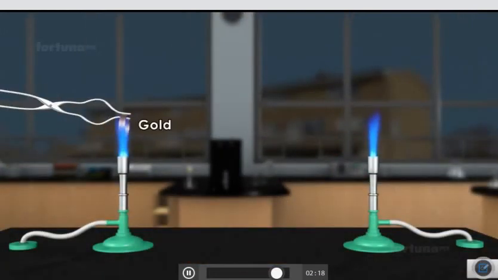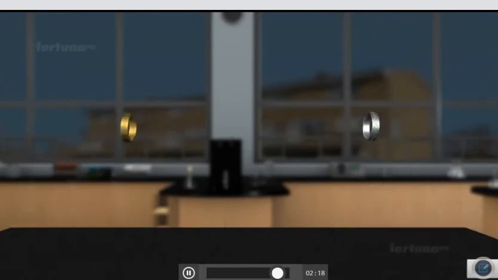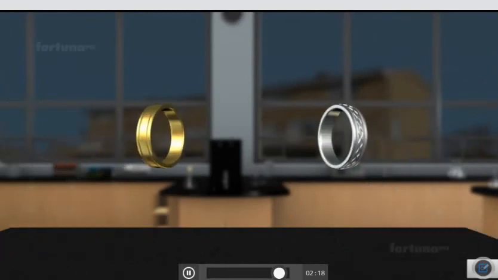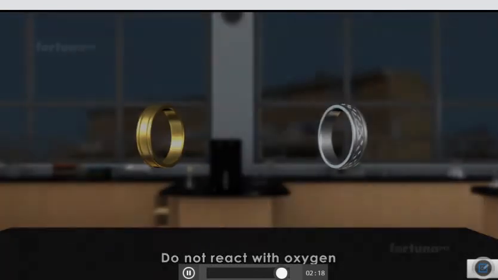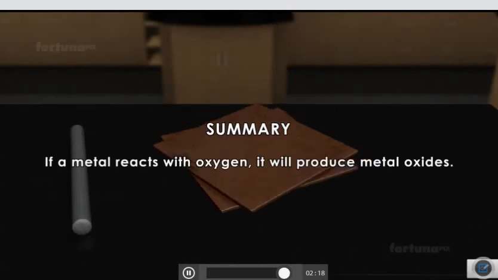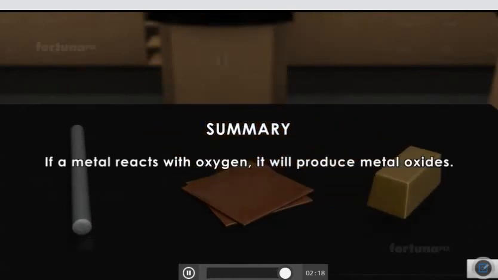If we heat gold or silver metals, no oxide will form on the surface, meaning they do not react with oxygen. Summary. If a metal reacts with oxygen, it will produce metal oxides.